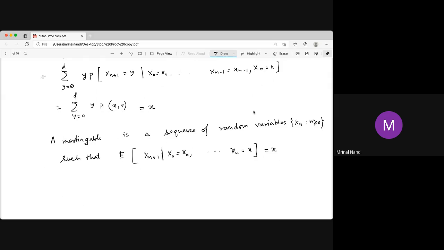Again, every Martingale is not a Markov chain. This Markov chain is not the only example of a Martingale. There are several examples of Martingales which are not Markov chains. So a Martingale may not be a Markov chain, and a Markov chain may not be a Martingale. If the summation is not equal to x, then it is not a Martingale. It is a Markov chain, but not a Martingale. But there are other examples where it is a Martingale, but may not be a Markov chain.